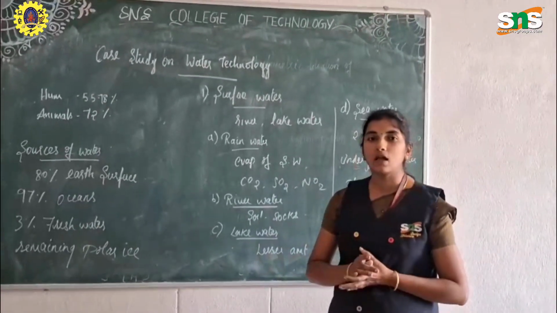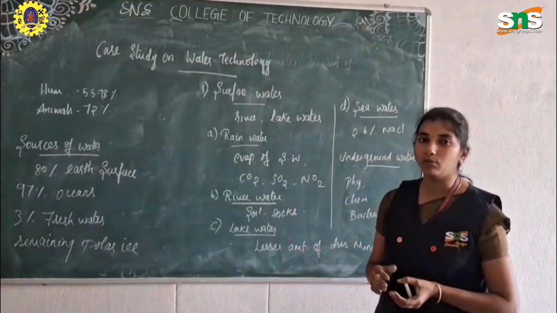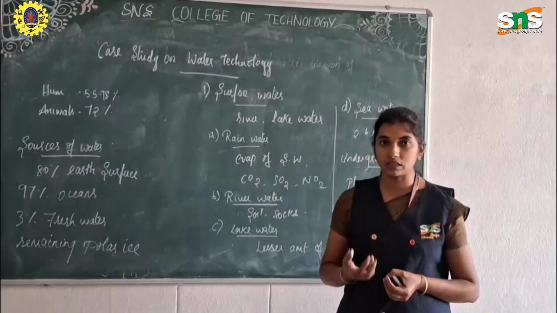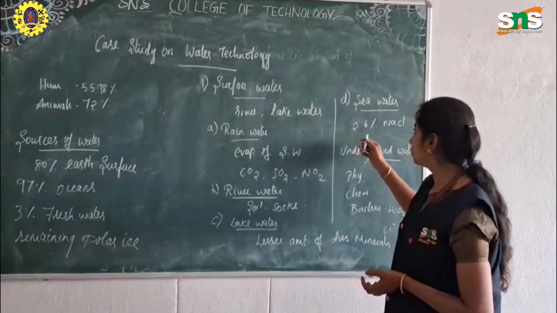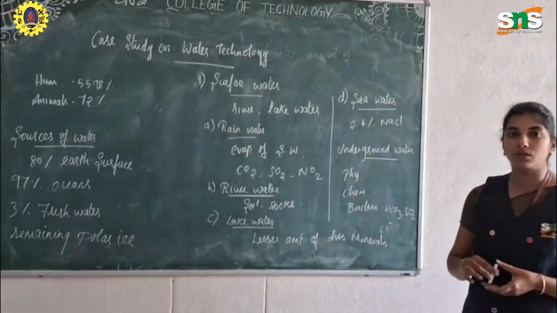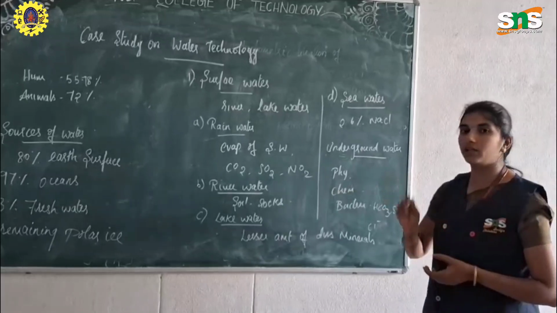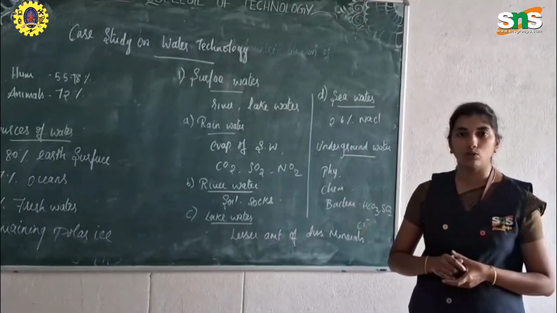A lesser amount of minerals or soils can be present in lake water. It cannot be used for drinking purposes or for industrial effluent technologies. And the last one is sea water, which has 2.6 percent sodium chloride present in it. And underground water has three types: physical, chemical, and bacterial formations of water. Thank you.